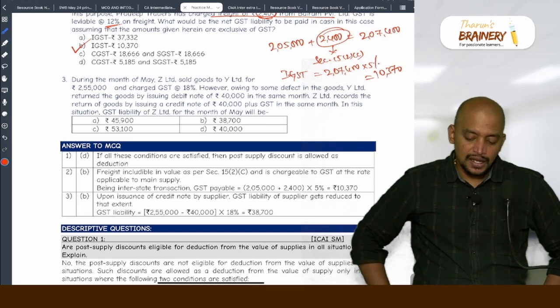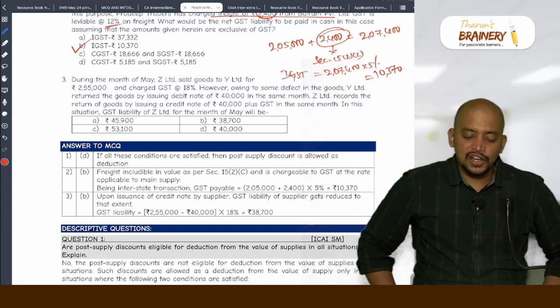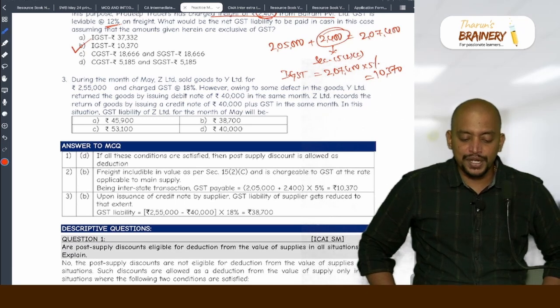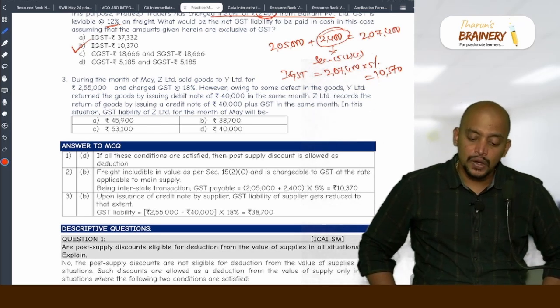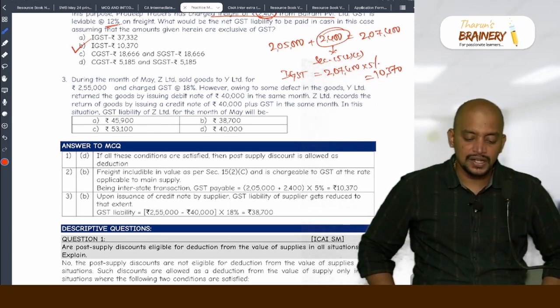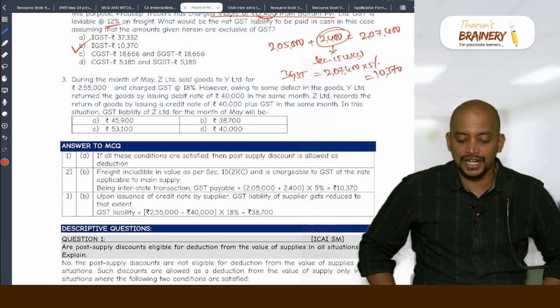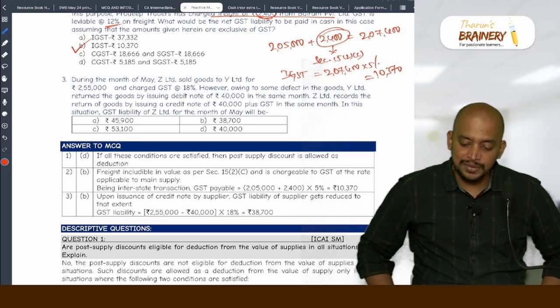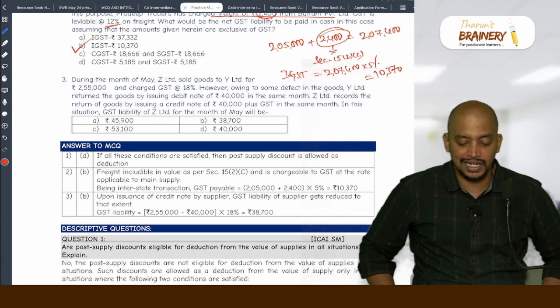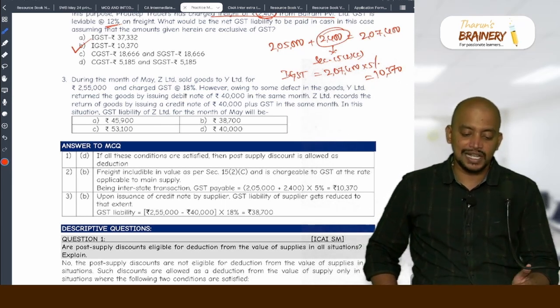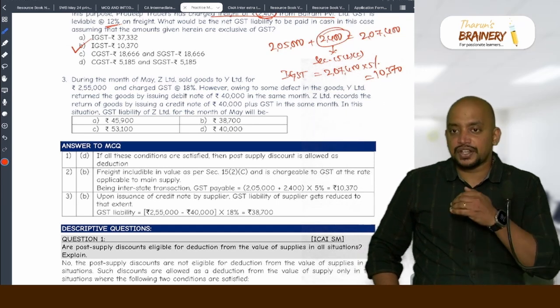Next, during the month of May, Z Limited sold goods to Y Limited for rupees 2,55,000 and charged GST at 18%. However, owing to some defect in the goods, Y Limited returned the goods by issuing debit note of rupees 40,000 in the same month. Z Limited records the return of the goods by issuing a credit note of 40,000 in the same month. So what is happening? 2,55,000 is the sale value.